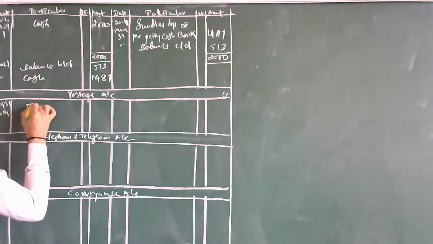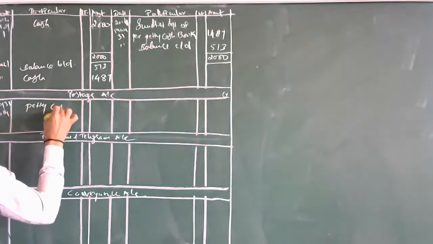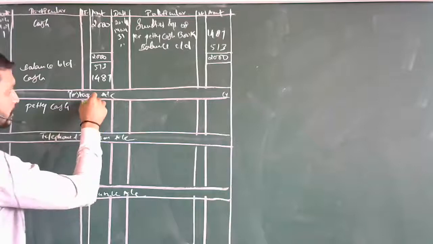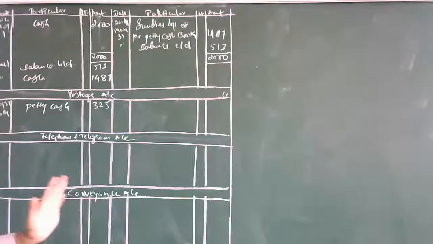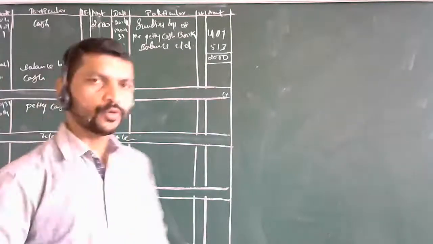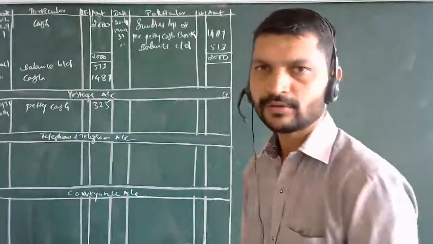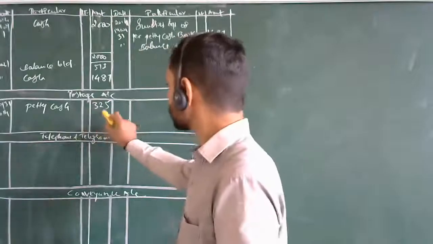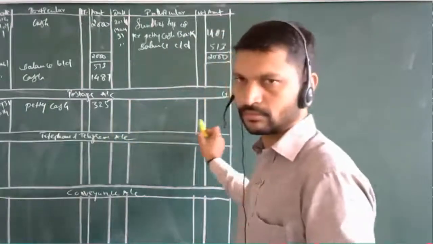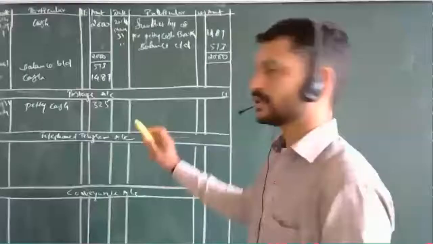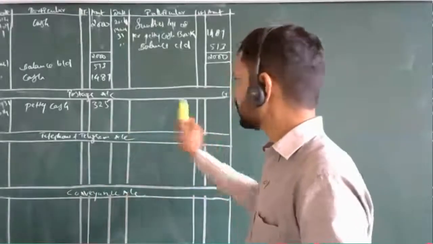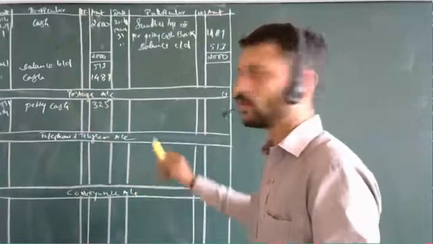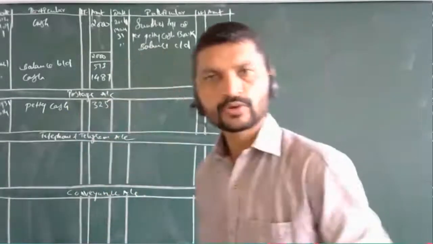Directly I will write petty cash. How much was it for this? 325. Sir, 325. Done. The entry is this much only. Yes, sir. If you want to close it, the next part is the closing balance. In that, you can write balance carried down and get all the answers to tally. If it is on your credit side, balance carried on, just like this you are going to make the entries.